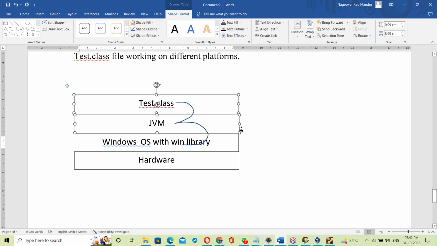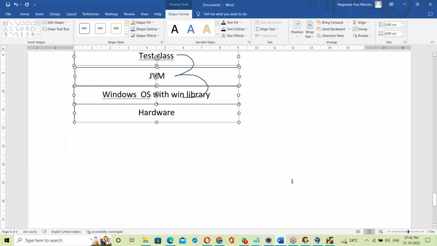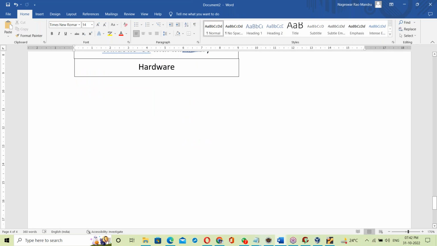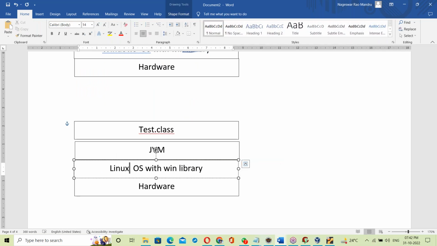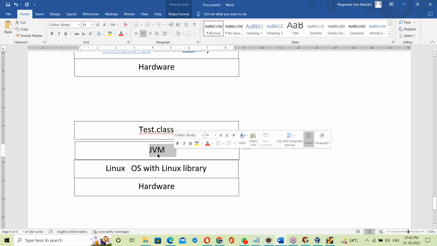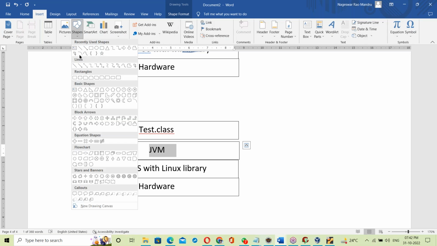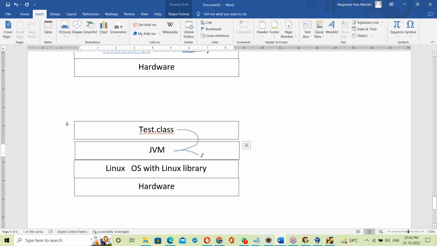Now let us take another platform, the Linux platform. See, Linux base with Linux library. Yes, on Linux base also there is a JVM. The Linux JVM takes your .class file and links it with the Linux base library. Once linked here, it communicates with the hardware, then successfully completes.